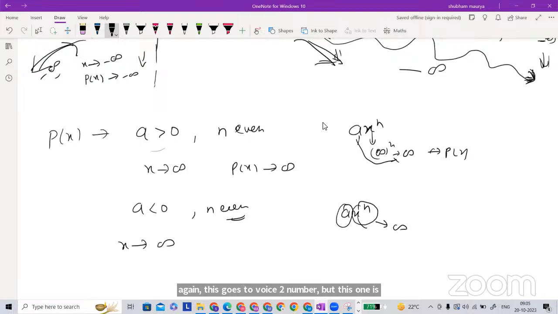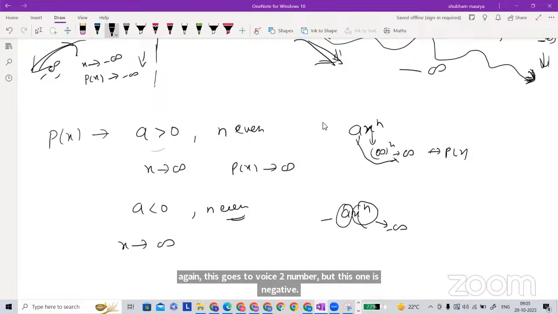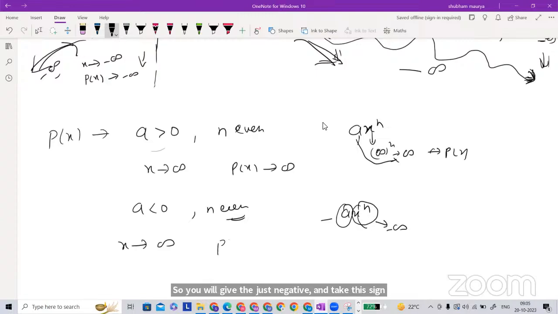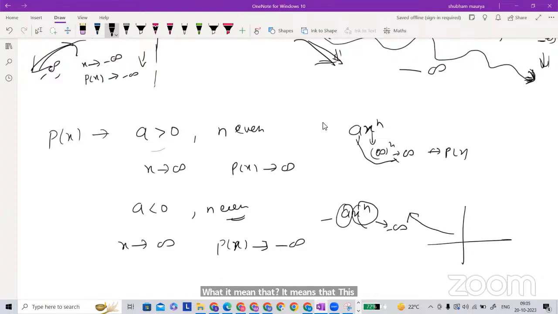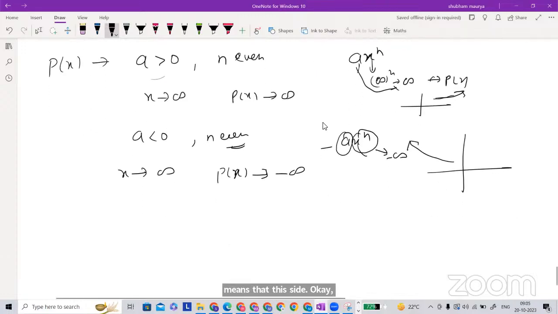So you take this sign to here. That means P(x) goes to minus infinity. What does it mean? It means this side, and P(x) means this side.